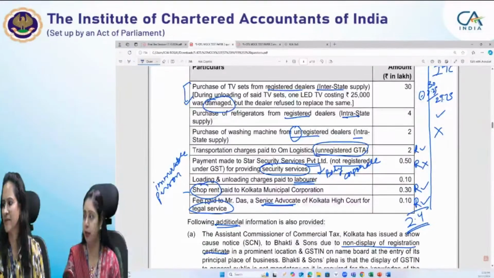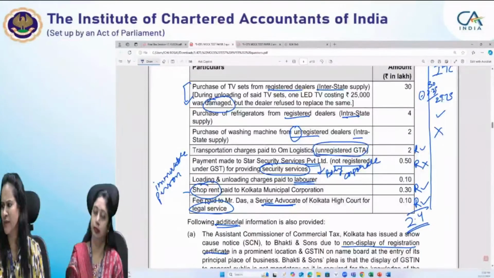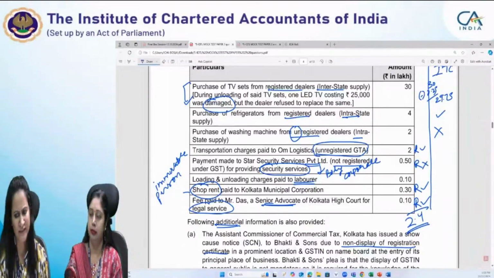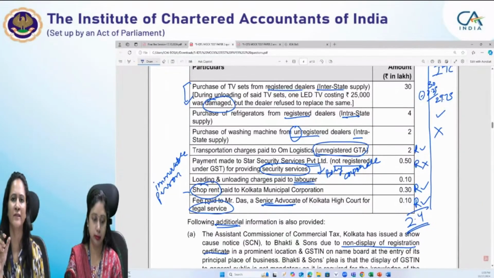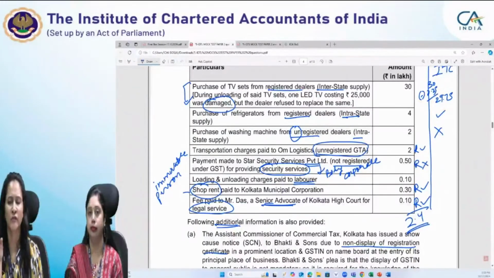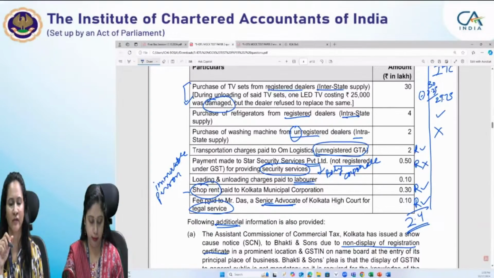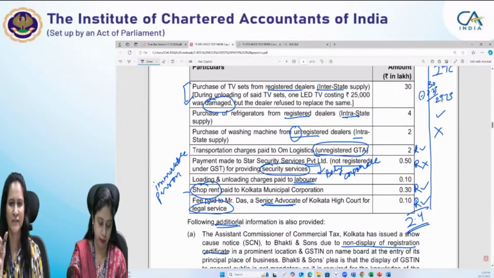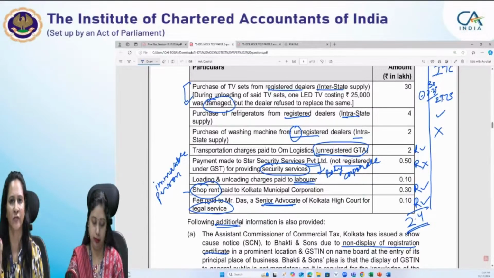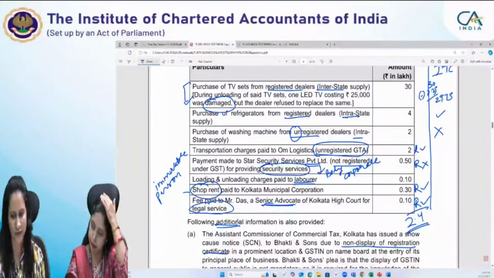Mr. Raj and Pradeep have given the very correct answer. Blocked ITC is for damaged goods, and Pradeep has also said that for lost, stolen, destroyed goods ITC is blocked. In the transportation case, reverse charge applies, and as we discussed at the inception of this session, if anything is taxable under reverse charge, ITC is available in case of services taxable under reverse charge. The only difference is that while paying the liability taxable under reverse charge, we cannot use the ITC, but ITC of that particular service is available to us. So yes, ITC is available.